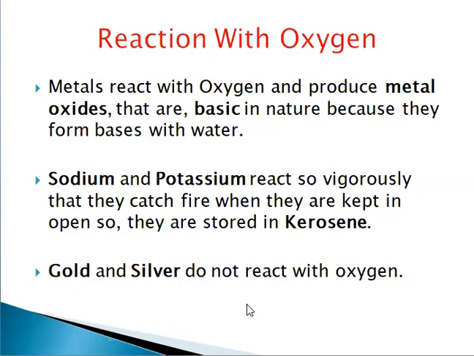Some more examples are there. You have seen the rust, that is also a metal oxide. When the iron reacts with the atmospheric oxygen, it forms its oxide, or you can say iron oxide, and that is visible in the form of rust. Rust is basically the oxide of iron which is formed when the iron reacts with oxygen.